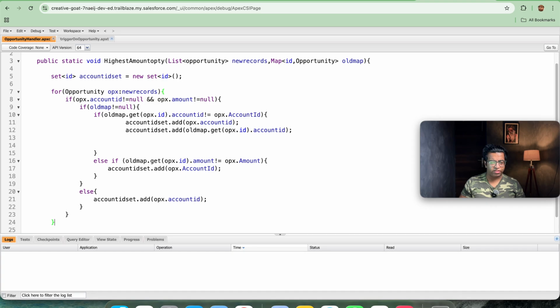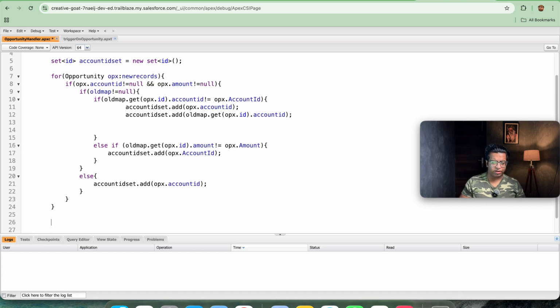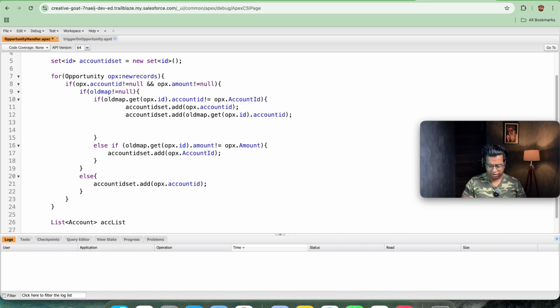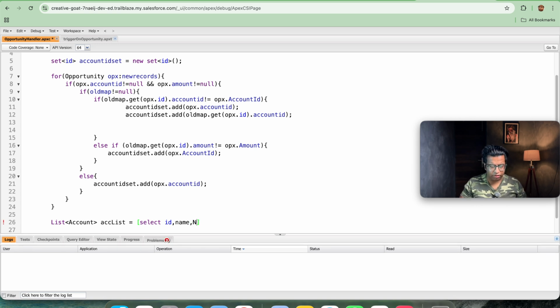Once we are done with this, after that we will be getting all the accounts here. So let's do the query on account, that is ACC list is equal to select ID comma name. Let's see the field of account, that is, I think that is name of highest opportunity.